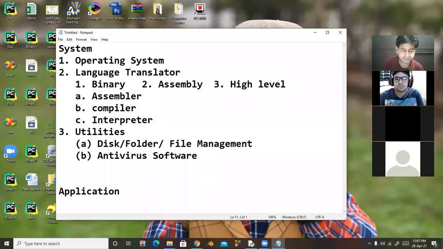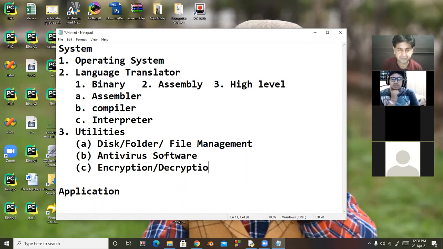The third type of software or utilities are called encryption and decryption software. Encryption means converting your data into non-readable format, and decryption is the reverse of encryption.